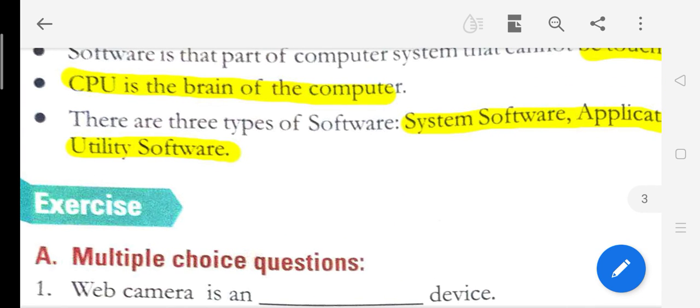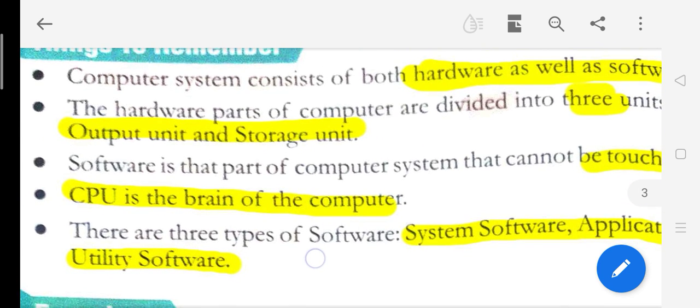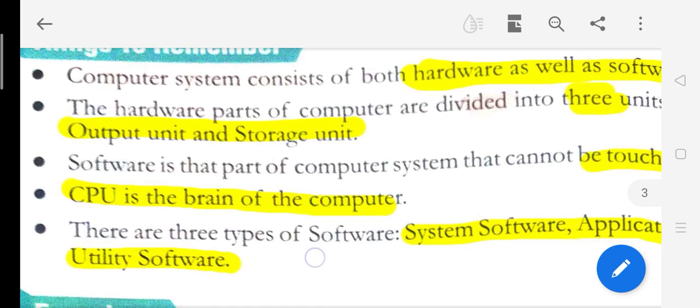I hope this is clear to all. Read these both pages, try to understand. Do your reading practice regularly. Underline the difficult words, try to speak them 2-3 times loudly.